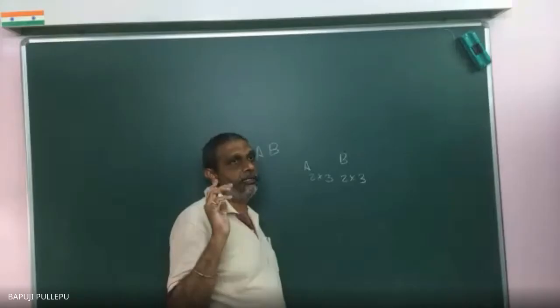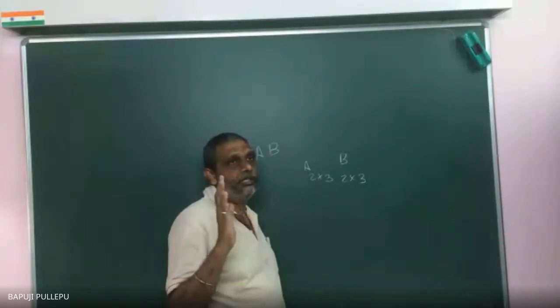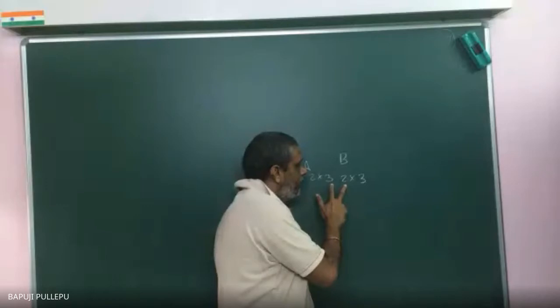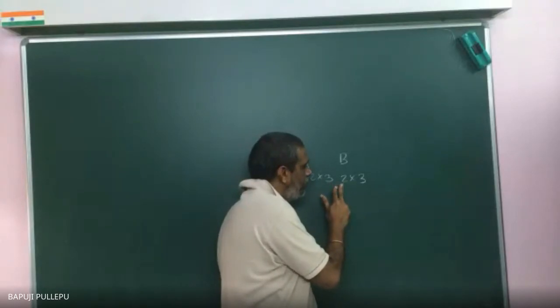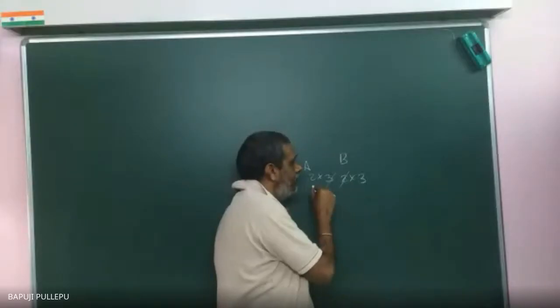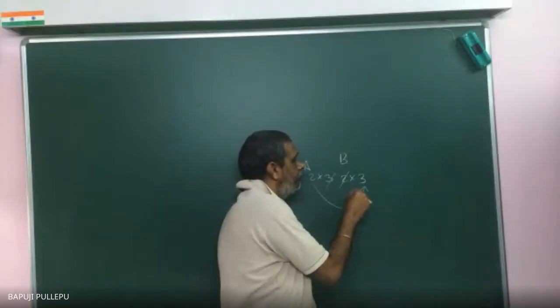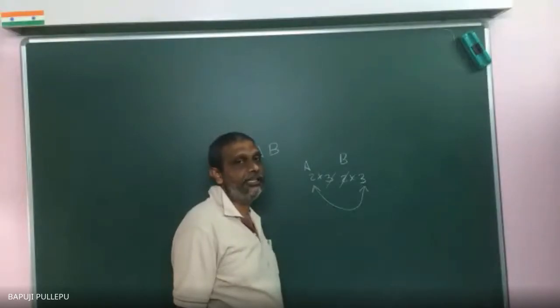One thing you can remember: for multiplication, you can write the orders adjacently. If these two inner numbers are equal, then it is possible. Cancel them, and the new order should be the outer numbers.